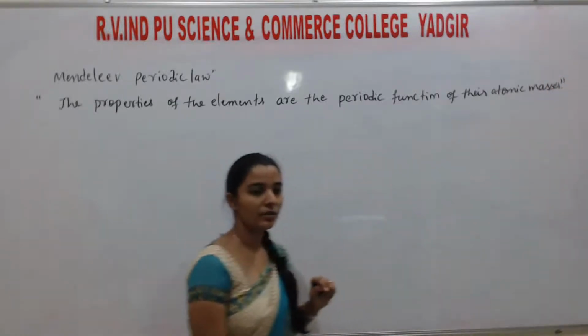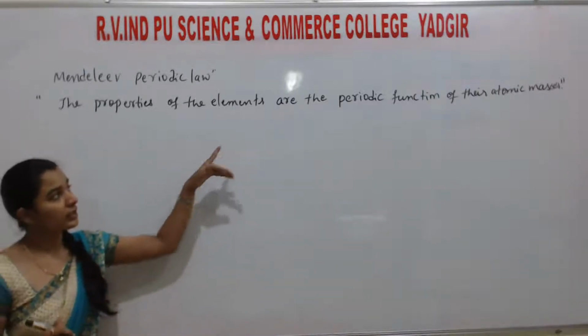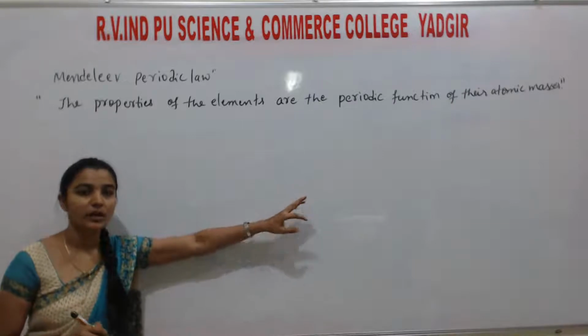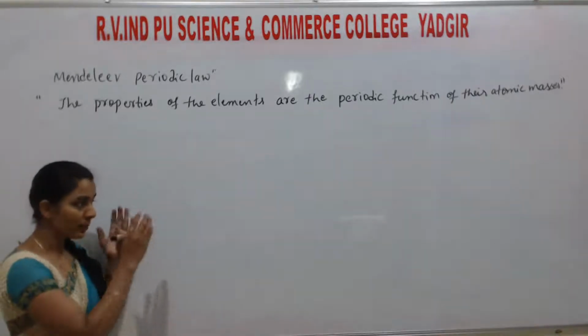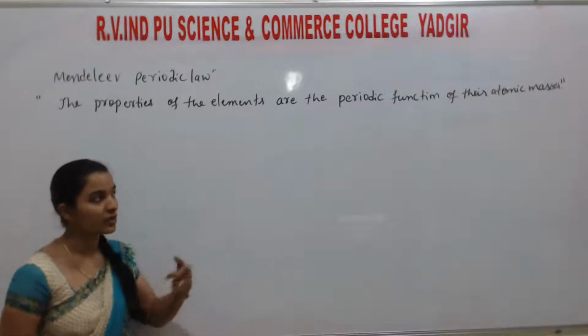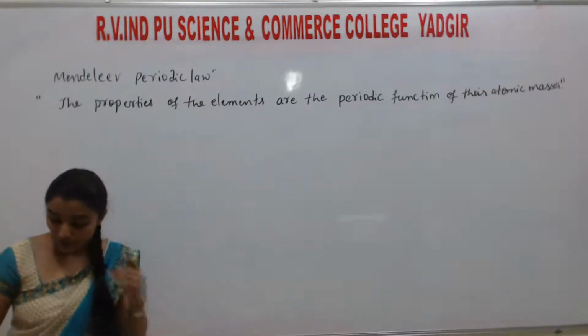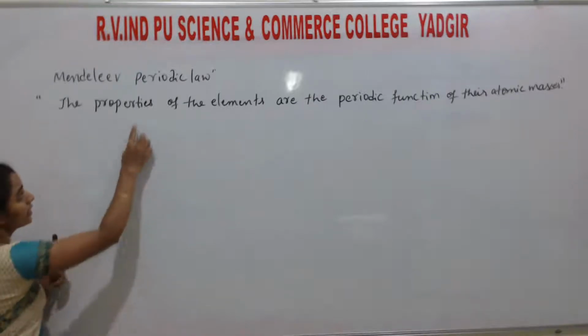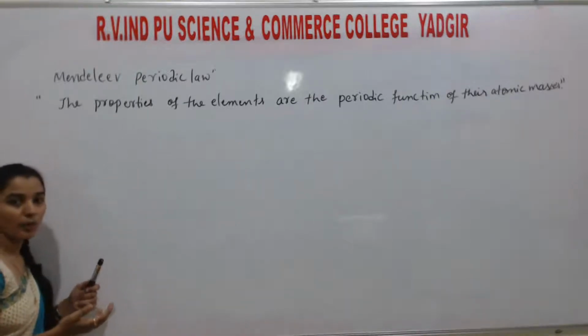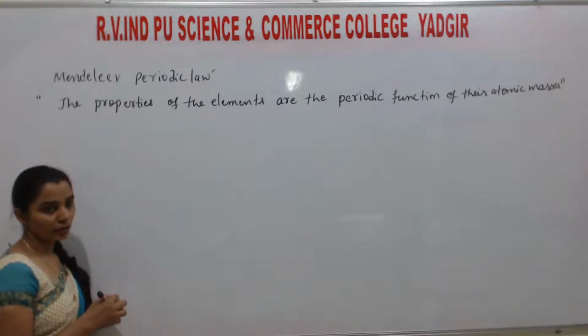This is a statement of Mendeleev's periodic law. What is it? The properties of the elements are the periodic functions of their atomic masses. Means in the periodic table, when you arrange them, the physical and chemical properties are based on what? Their atomic masses. Understand? So what did he do first?